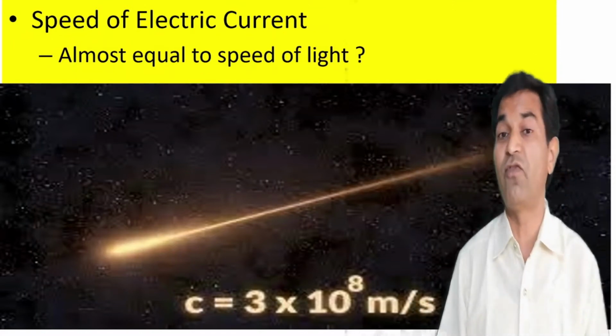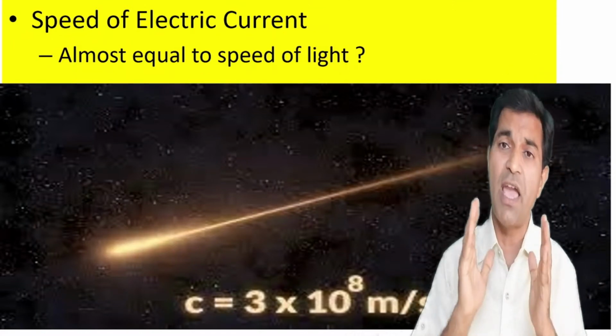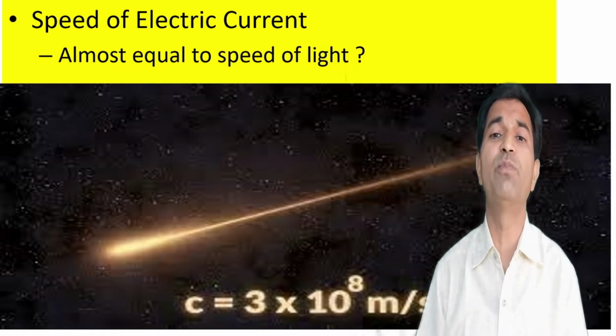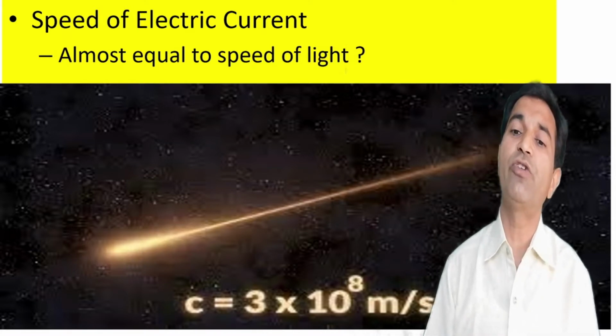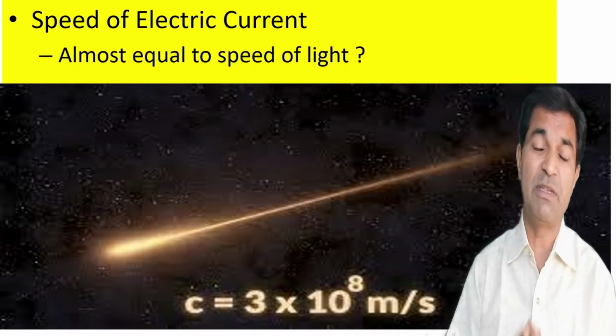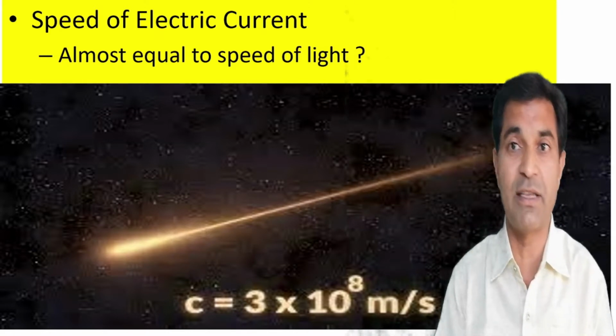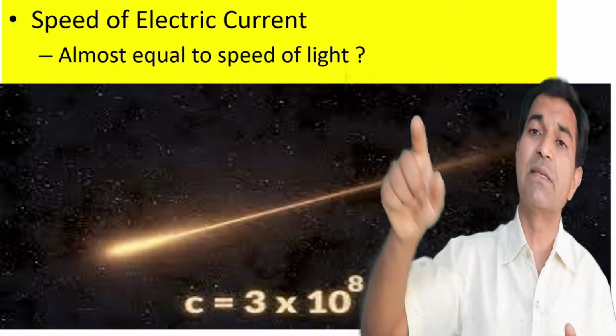Now what is the speed of electric current? Actually it is as good as equivalent to the speed of light, that is 3 × 10^8 meter per second, means 3 lakh kilometers per second. The electron also moves with this much speed.